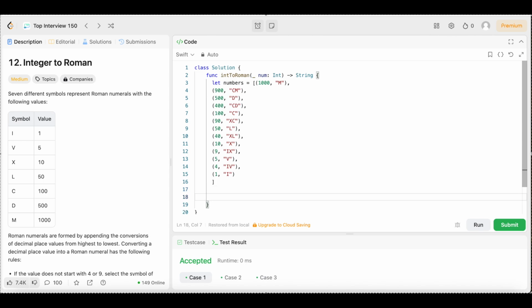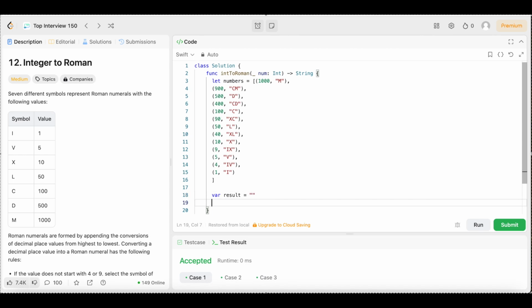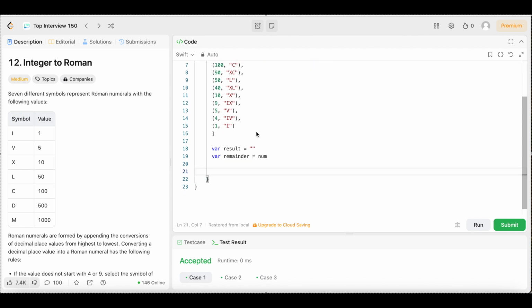All right, so now we're going to come right here. That's the tedious part, y'all. After that, it's pretty easy. We're going to declare a variable called result and set that equal to an empty string. Then we're going to declare another variable. We're going to say var remainder equals num. Then we're going to come down here and say for i in 0 up to numbers.count, open up the brackets.